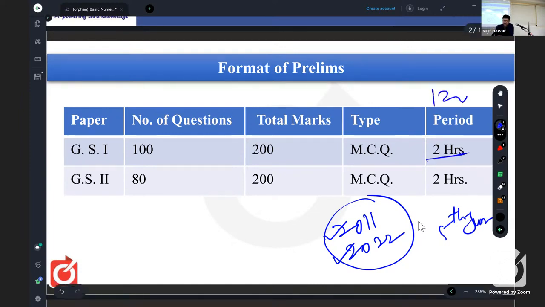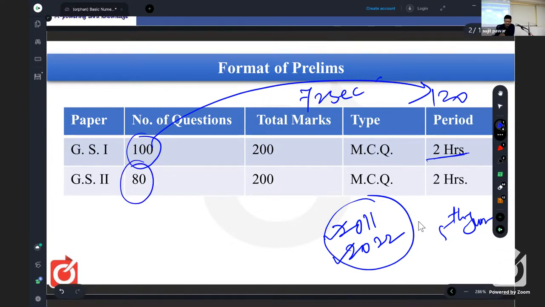That means 120 minutes. So for 100 questions there are 120 minutes. That means each question is to be solved in 72 seconds. In the second paper, 80 questions and 120 minutes. That means 1.5 times the number of questions, that is 1.5 minute, that is nothing but 90 seconds. Each question is to be solved in 90 seconds. It was for the first 4 years. Why was it for the first 4 years?